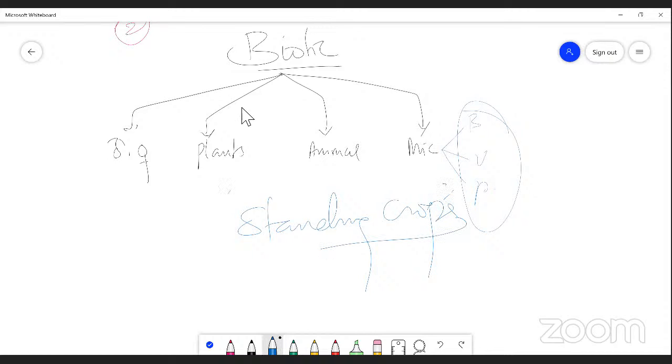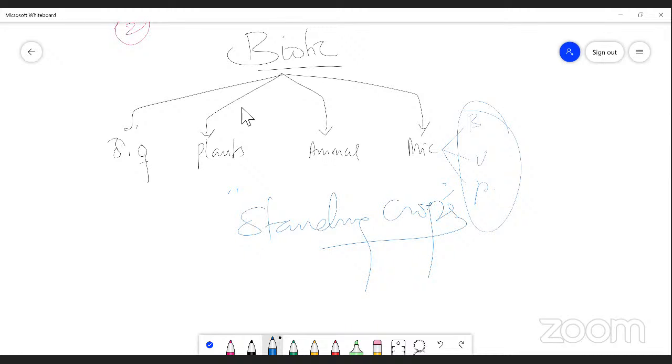So standing state is related to abiotic factors, while for biotic factors, the total fresh weight of living sources, that is the standing crop. That is the total of plants, animals, microorganisms, and humans.